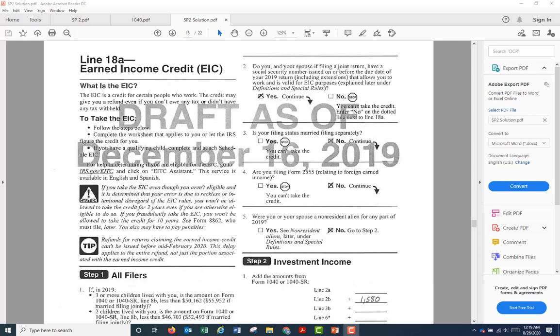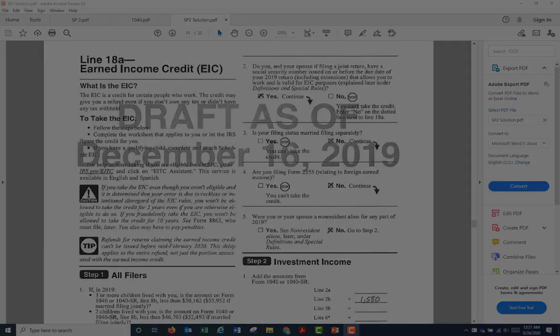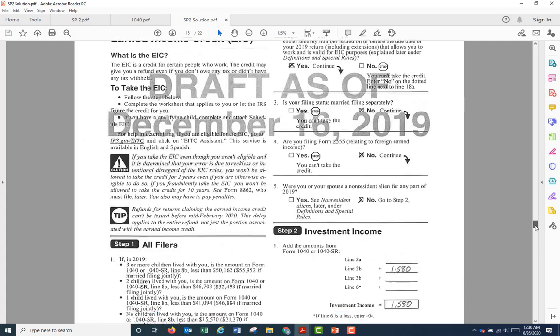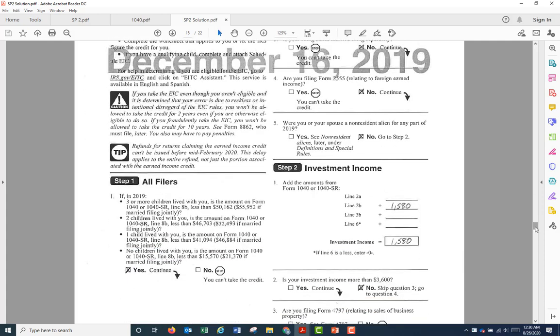In addition, another schedule called Schedule EIC, which provides information on the qualifying child, needs to be filed along with Form 1040. Let's now go through the 6 steps on this worksheet. Step number 1 starts off by asking about the child living with the taxpayer. Number 1 here, check yes. The reason is because there is one child that lives with the taxpayer, her daughter.